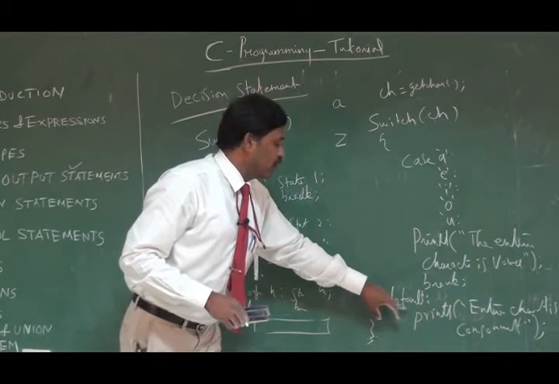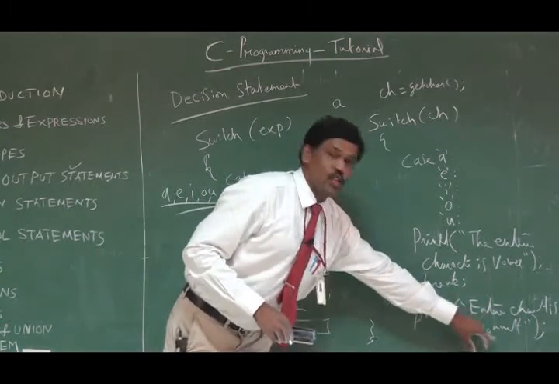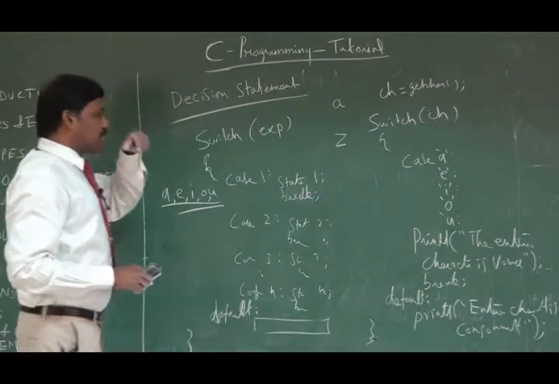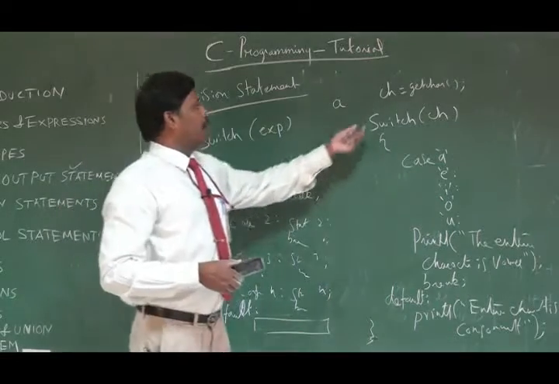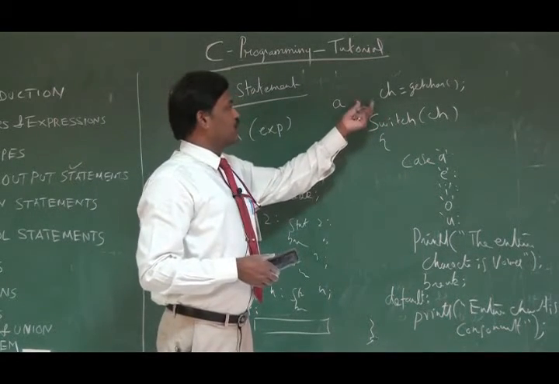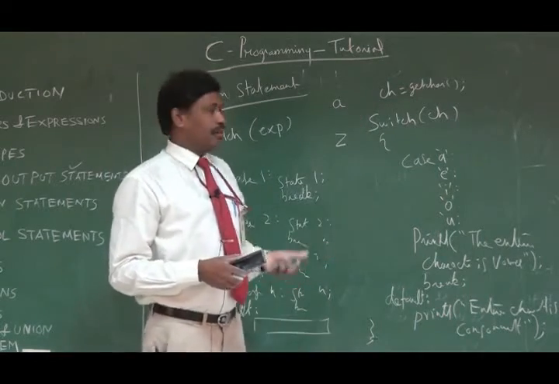So obviously it will move on to the default portion, where I have written entered character is consonant. This is a good example of how a switch works: a program which tells whether the entered character is a vowel or a consonant.